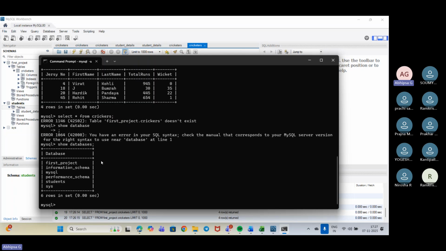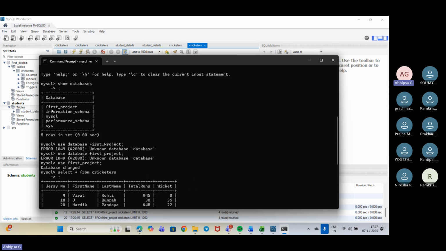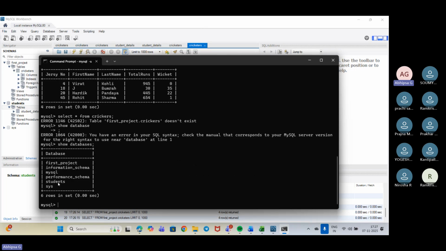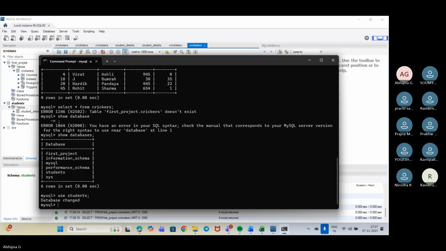So now from first you can see that here I have this, and here I have included one schema that is student, that is easily seen up here. Right? So now I need to see which one I will be using. So let's use the student only that we have used. So use students. So the database has changed now. The database is changed now.